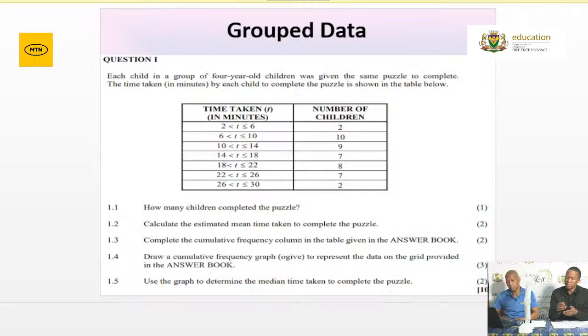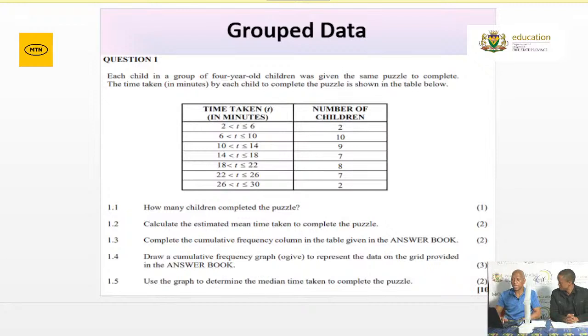And then just in closing, you'll also be required to determine the median, the estimated median, by the way, in your grouped data. So remember, all measures of central tendency, all measures of position, all measures of dispersion may be asked in grouped and ungrouped data. Thank you. Just to add on this one, especially when, grade 12, you sketch the cumulative frequency, use the very correct upper limits, but remember to ground.